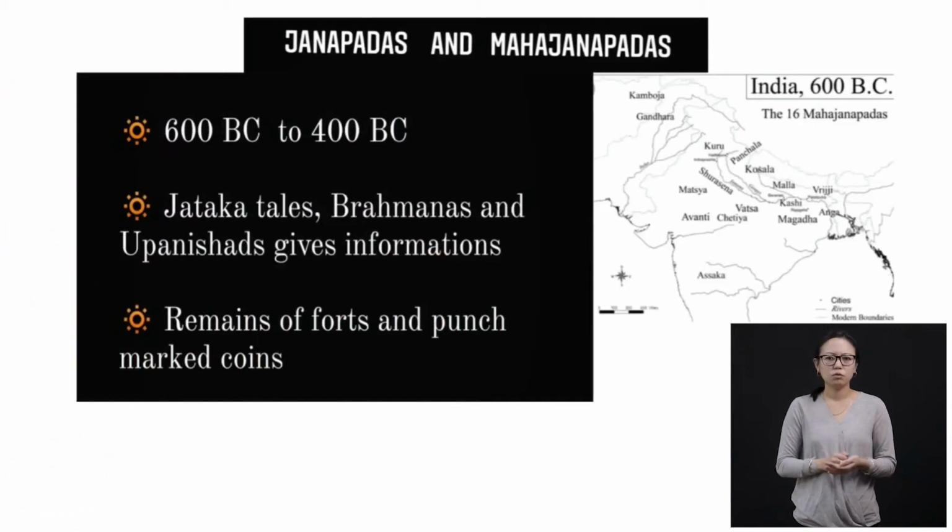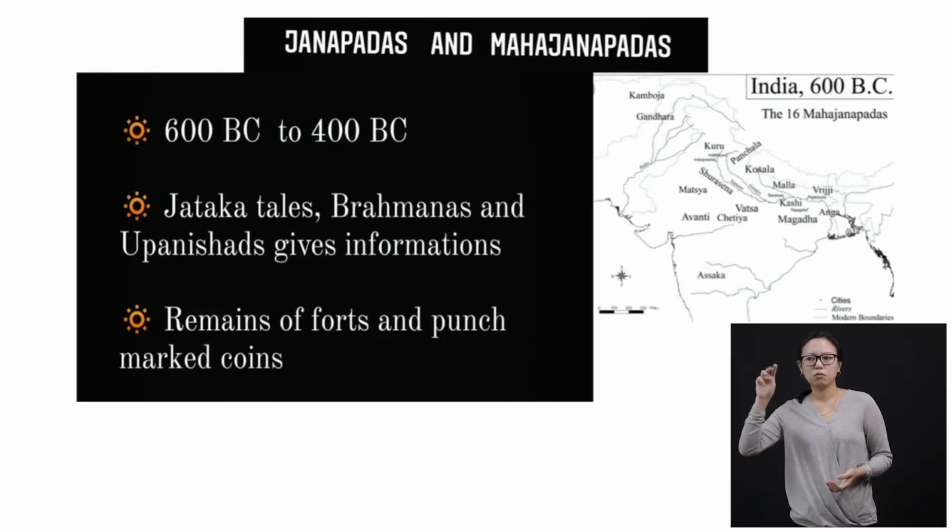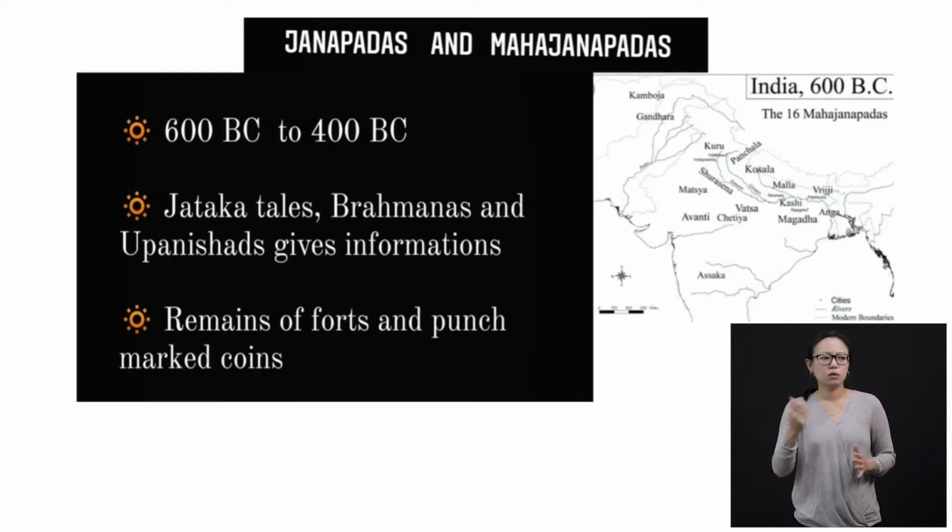Here in this lesson, you will learn about the two kingdoms, Janapadas and Mahajanapadas, which existed from 600 BC to 400 BC. And regarding these kingdoms, we can learn through the Jataka tales, Brahmanas and Upanishads. They give information about these kingdoms. Also, we can learn about their kingdoms from the remains of forts and punch mark coins, that is, coins with prints of kings and rulers.